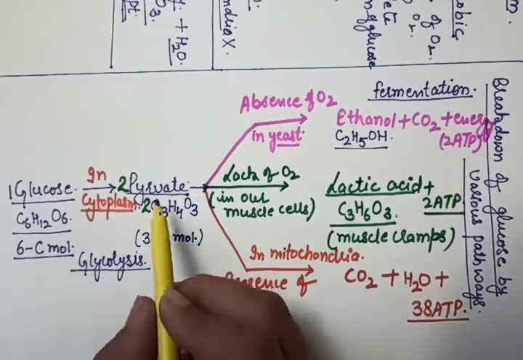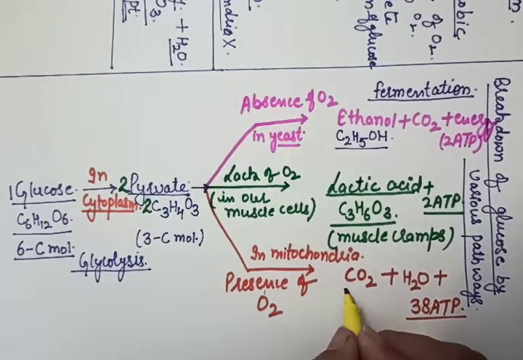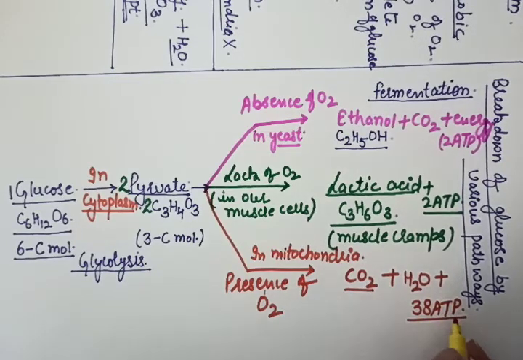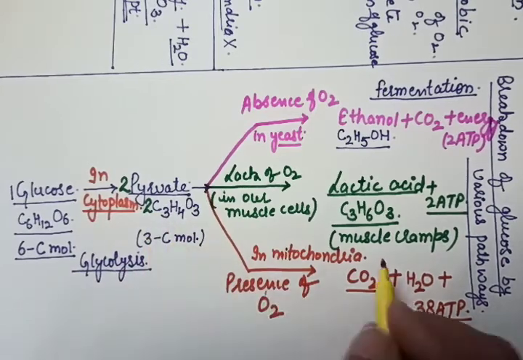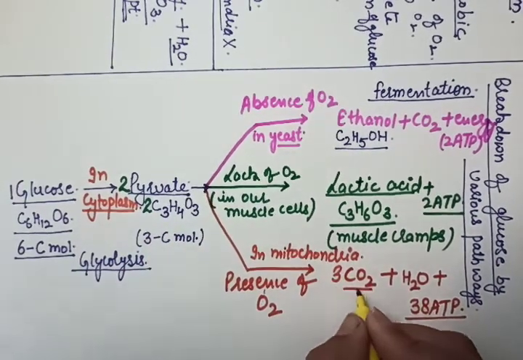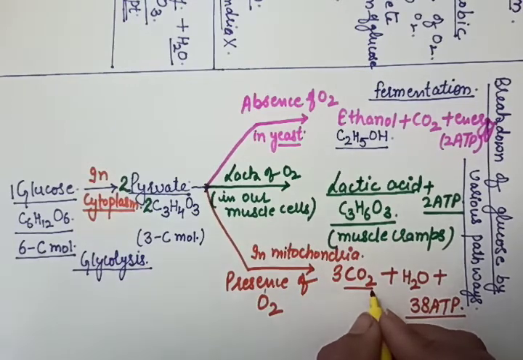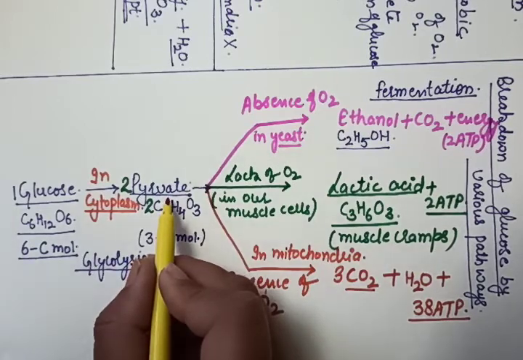This pyruvate in mitochondria in the presence of oxygen gets converted into CO2, water and 38 ATP molecules. And here the carbon is 3, so for balancing, 3 molecules of carbon dioxide will form on the oxidation of one pyruvate.